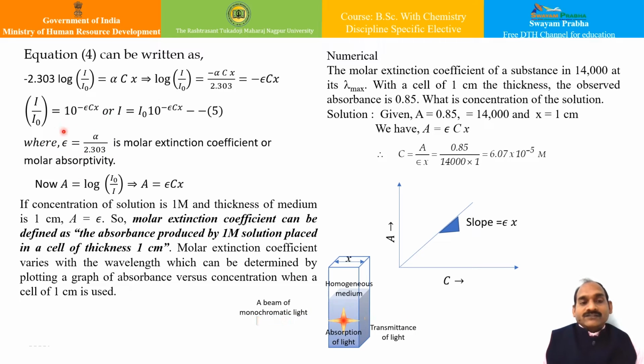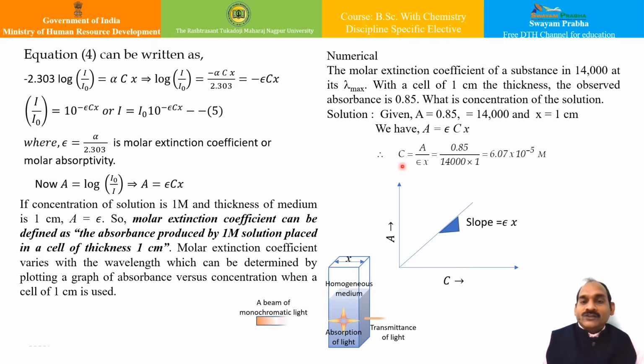It has got very interesting implications. My absorbance is equal to log of I0 upon I, and therefore my absorbance is equal to epsilon into c into x. This is a very interesting and useful expression for Beer's law, in the sense that if the concentration of solution is 1 molar and the thickness of the medium is 1 centimeter, then my A will become epsilon. Therefore the molar extinction coefficient can be defined as the absorbance produced by 1 molar solution when placed in a cell of thickness 1 centimeter. That is the implication of the molar extinction coefficient.